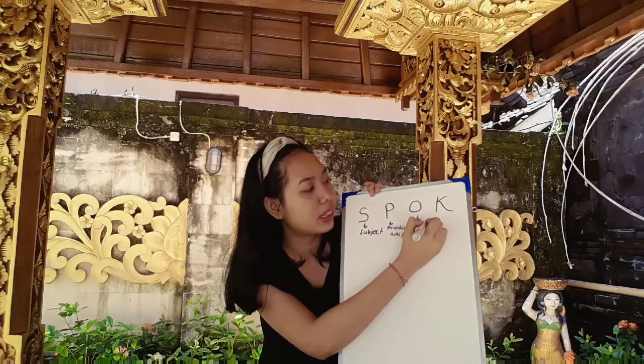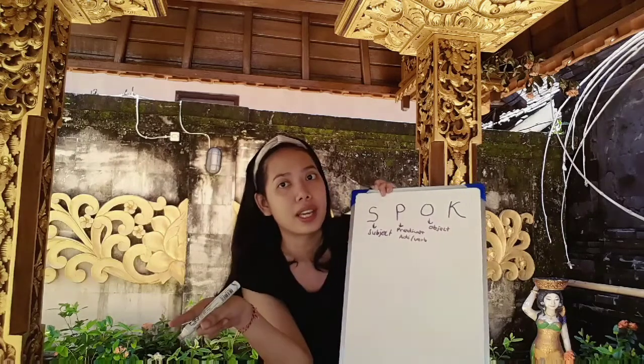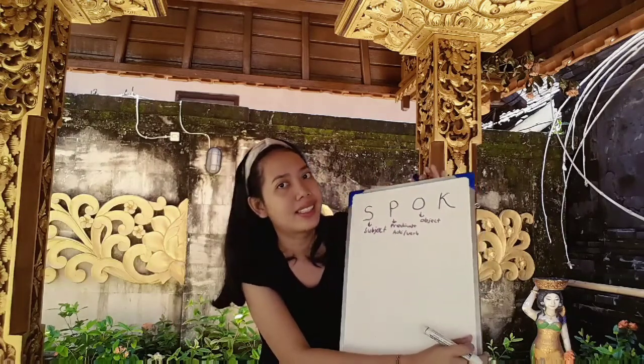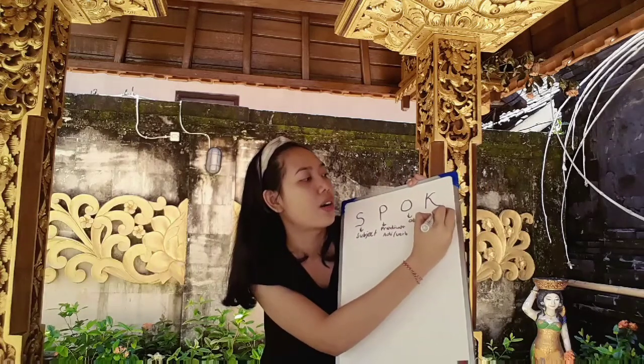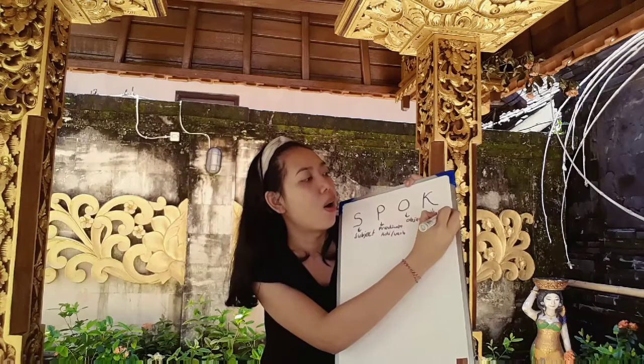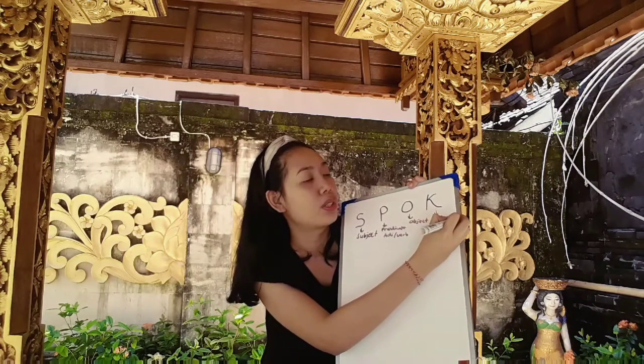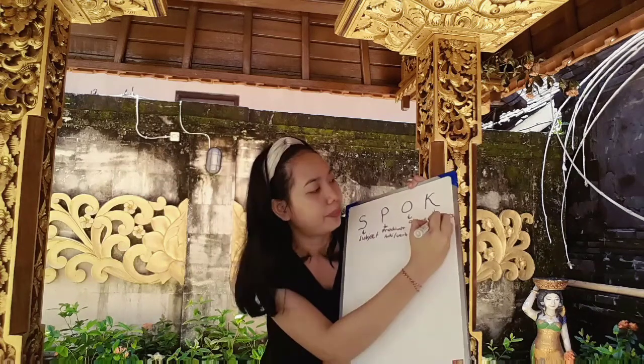So what your sentence is explaining. What is your object? And then K is for keterangan in Bahasa Indonesia, or explanation, or adverb. It can refer to the place or time.